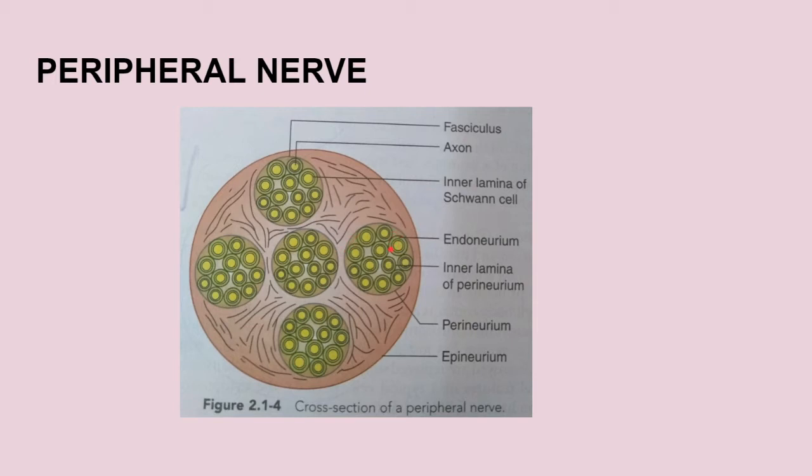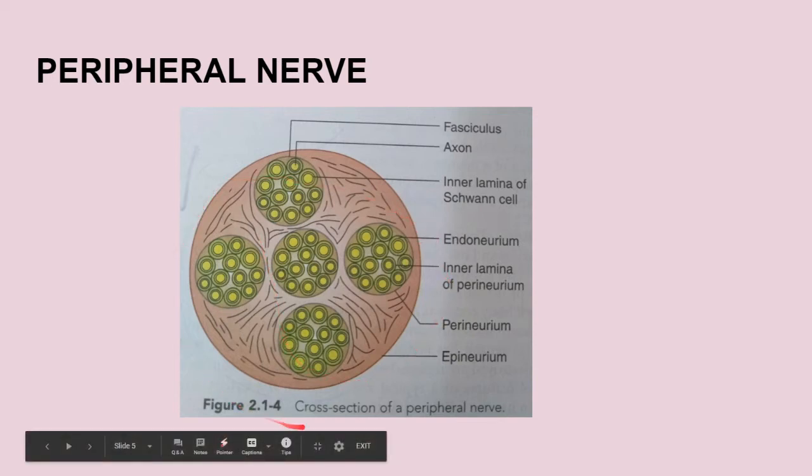Okay, now each fasciculus, these are the fasciculi, the whole bundle. Each fasciculus is covered by a perineurium, and the cells of the perineurium are highly adherent and act as a barrier to the passive particulate tracers. Now the whole nerve is actually covered by the epineurium, okay, epineurium, which is a tubular sheet formed by areolar membrane.